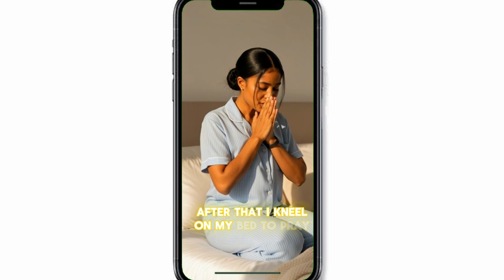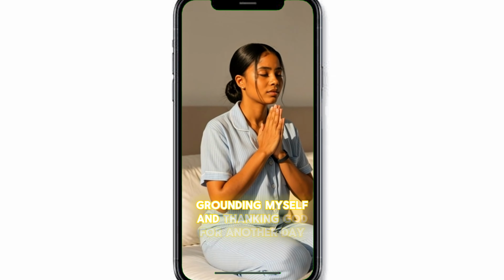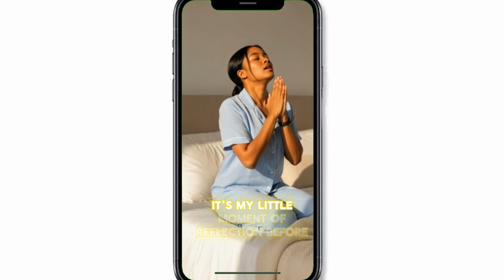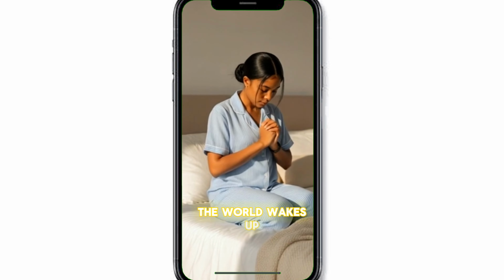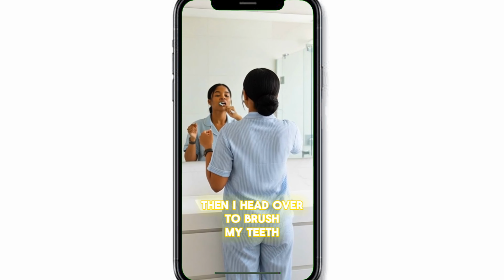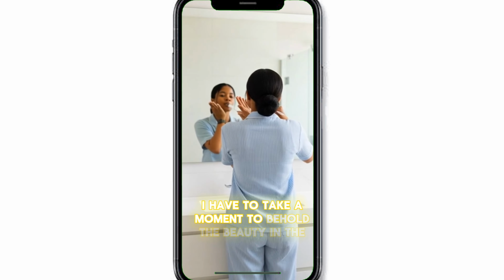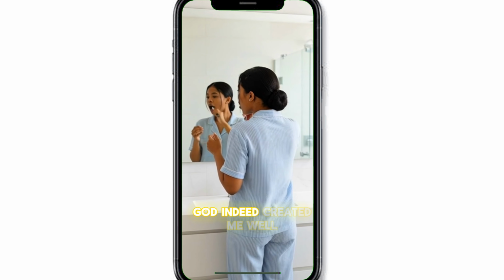After that, I kneel on my bed to pray, grounding myself and thanking God for another day. It's my little moments of reflection before the world wakes up. Then I head over to brush my teeth, and of course, I have to take a moment to behold the beauty in the mirror. God indeed created me well.